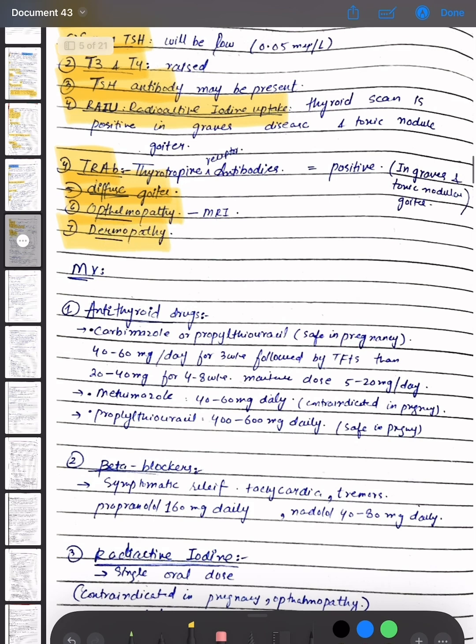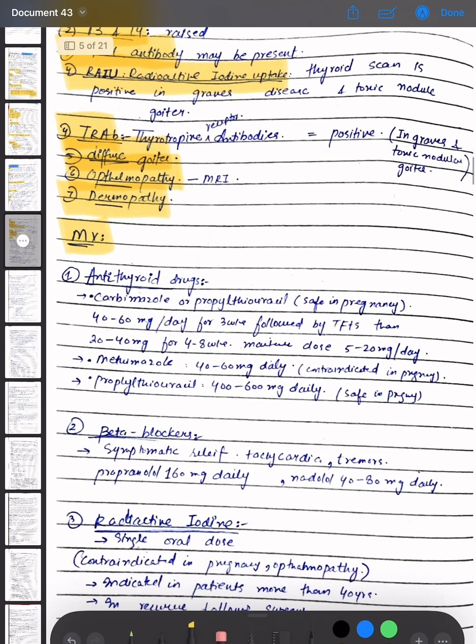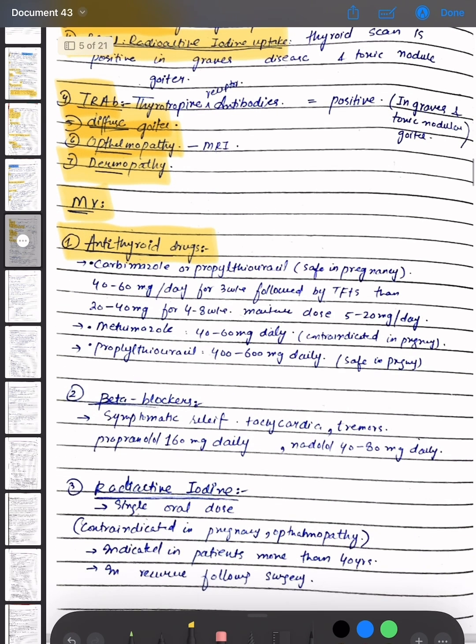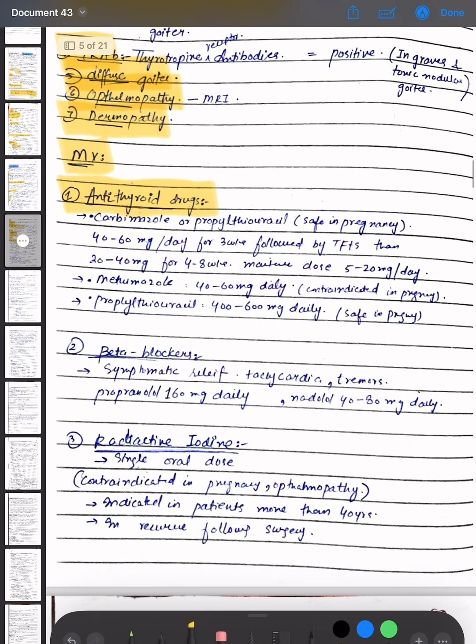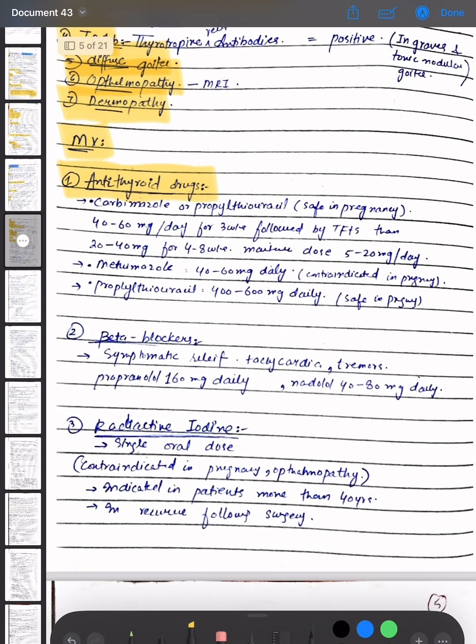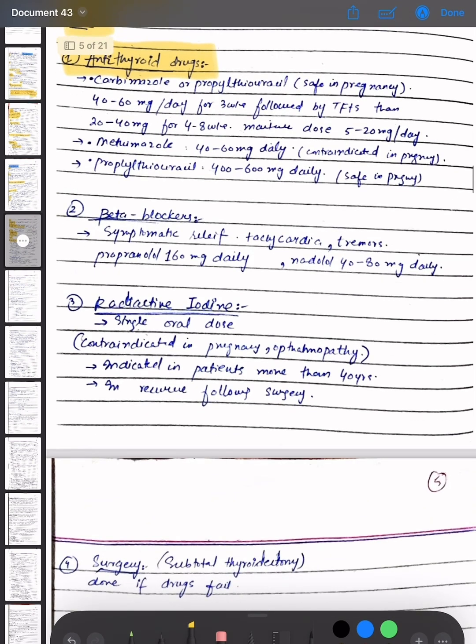The management options for hyperthyroidism are antithyroid drugs, that is carbimazole or propylthiouracil. Carbimazole 40 to 60 mg per day for 3 weeks, followed by TFTs, then 20 to 40 mg for 4 to 8 weeks. Maintenance dose is 5 to 20 mg per day. Carbimazole is contraindicated in pregnancy, and propylthiouracil 400 to 600 mg daily is safe in pregnancy. Then beta blockers are given.